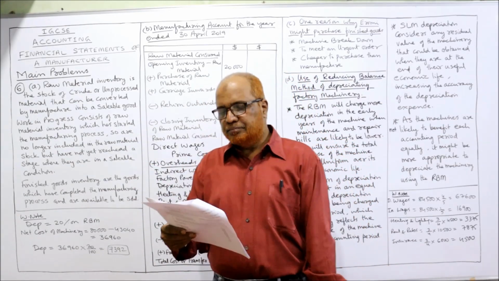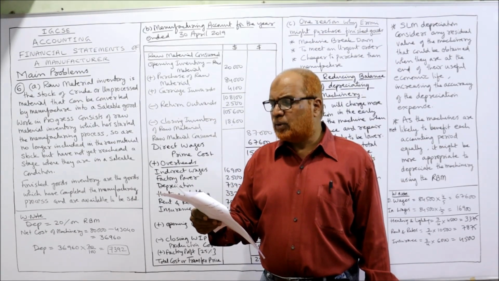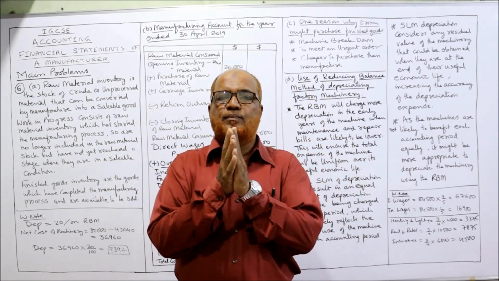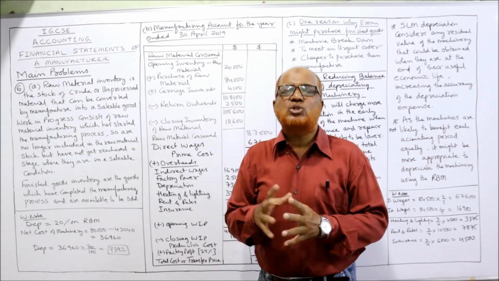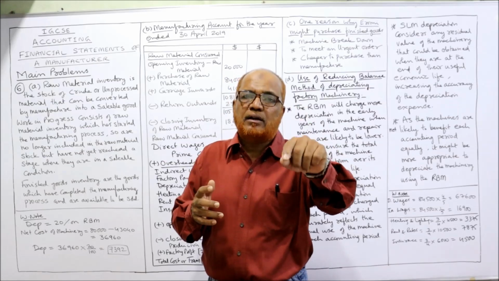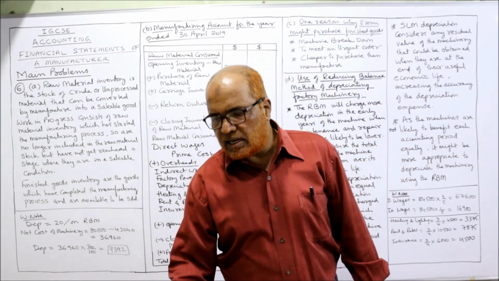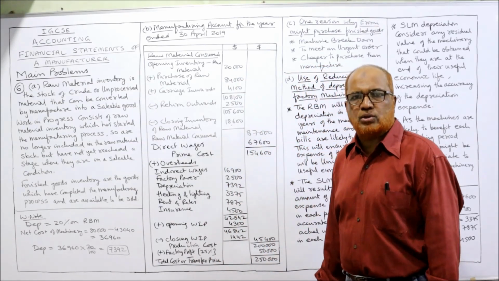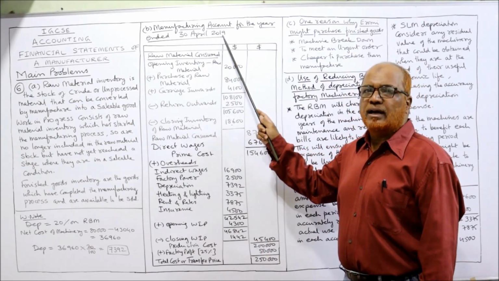Now B point. Prepare the manufacturing account for the year ended 30th April 2019, clearly showing the transfer to the income statement. The second question is asking you to make the manufacturing account and show the cost of production to be transferred to the income statement, right? Already in the last two videos, I have explained how to make the manufacturing account. Here again, I am explaining. Manufacturing account for the year ended 30th April 2019.